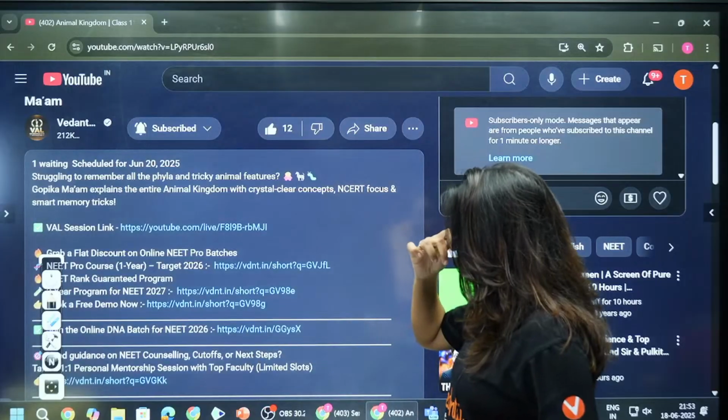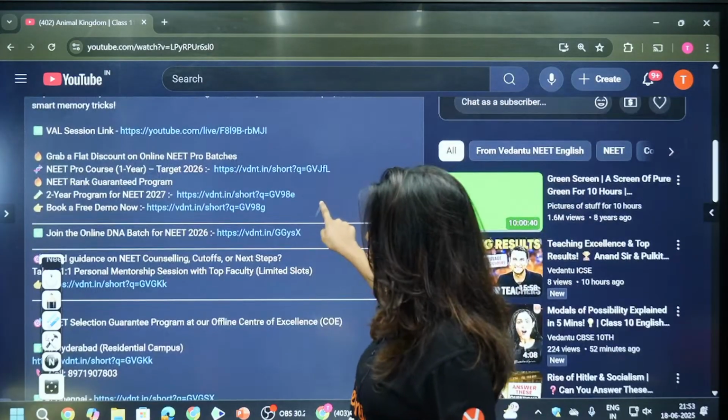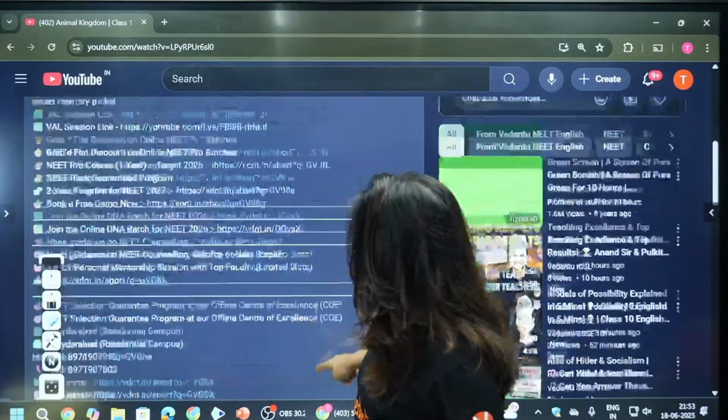Now some of you have been asking me about DNA. So DNA students, here you can see, here why is it missing?